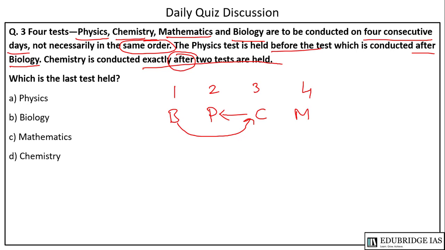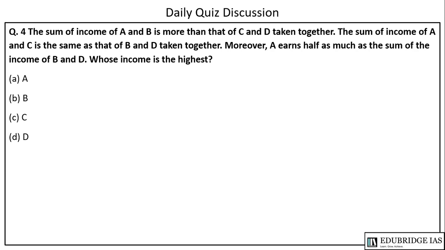One more possibility is that chemistry is done on the third day, but biology is conducted on the second day, so physics will be on the first day, because chemistry is conducted after biology, and physics is conducted before the test which is conducted after biology, that is chemistry. So in this case also mathematics will be the last one. So the answer will be C.